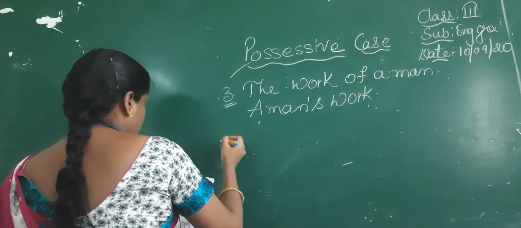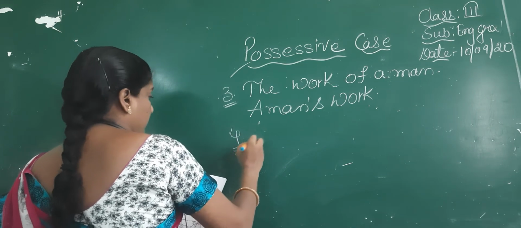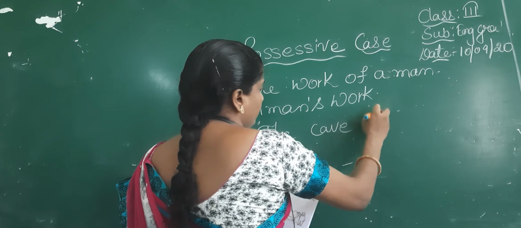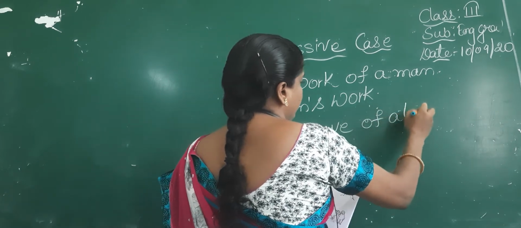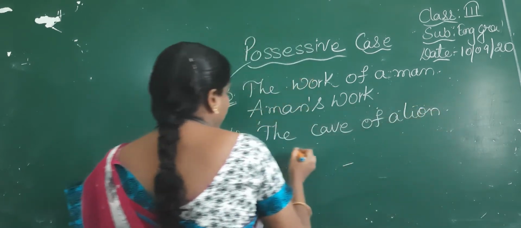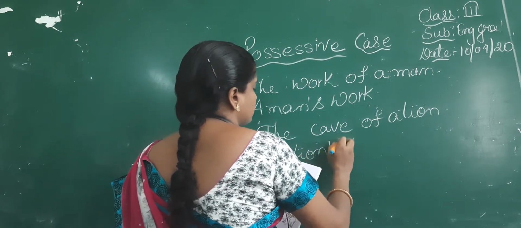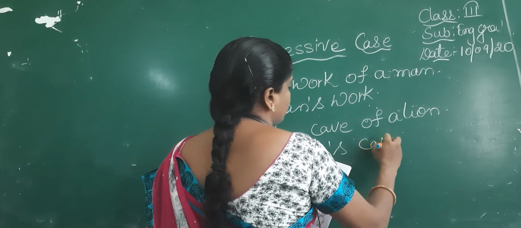Okay, coming to the fourth one, children. The cave of a lion. A lion's cave.